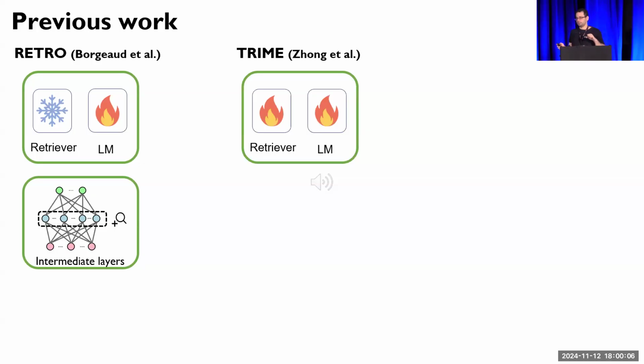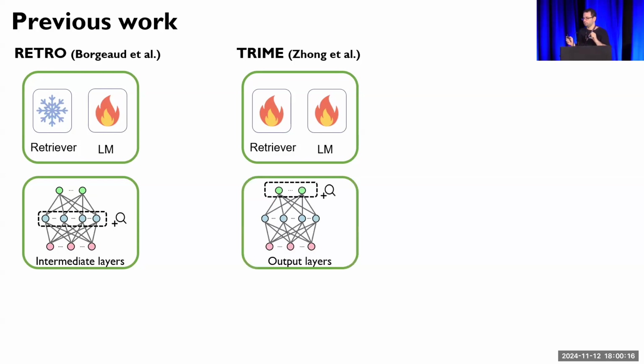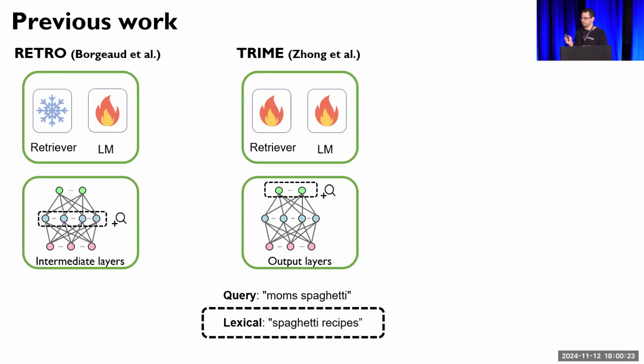Conversely, another noteworthy work is TRIME by Zhong et al. TRIME does train the retriever and language model jointly, but it has two key limitations. One, it relies on shallow probability interpolation to integrate retrieval results. And two, it uses lexical supervision to train the retriever.